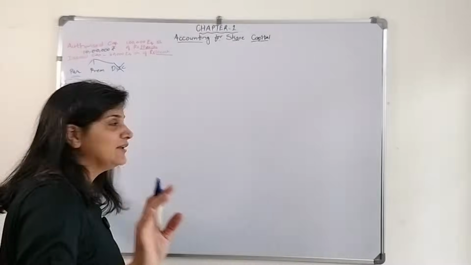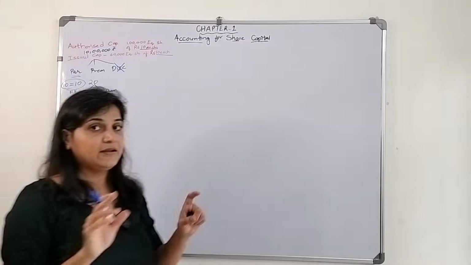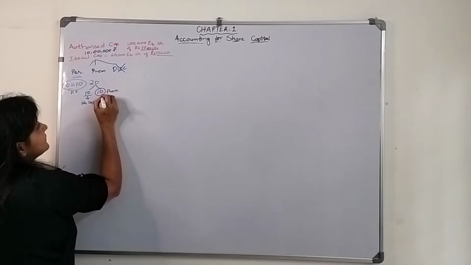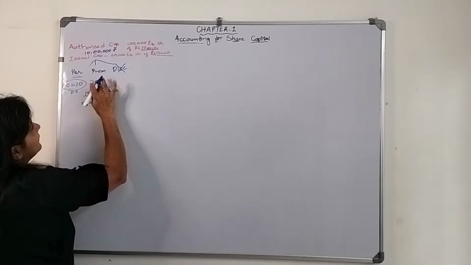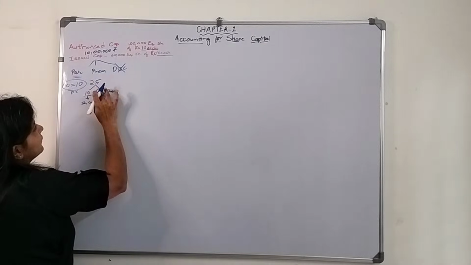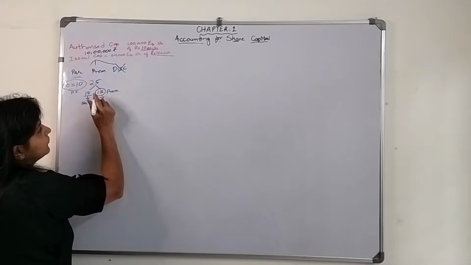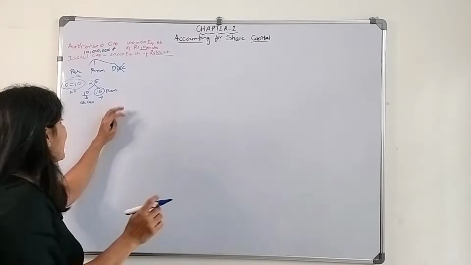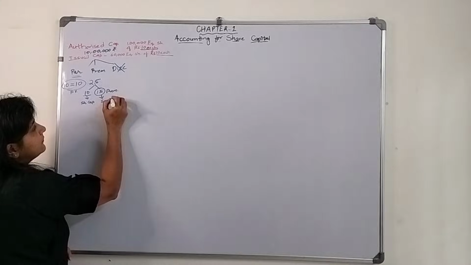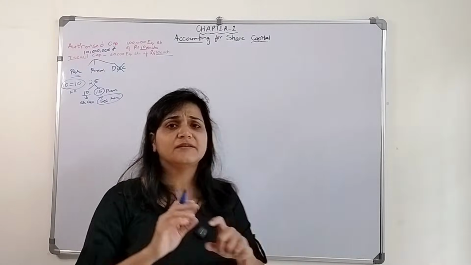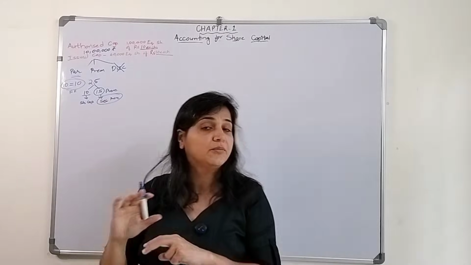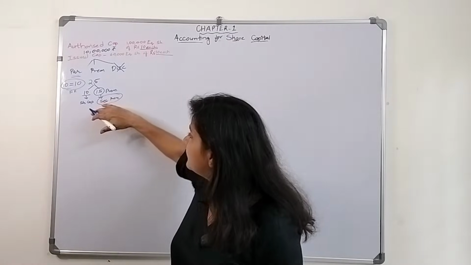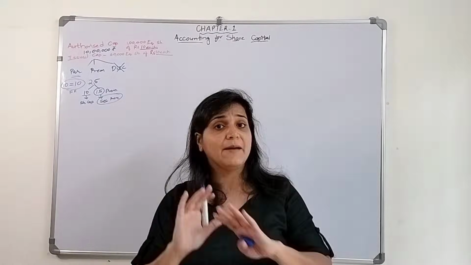Right now I am just telling you that this is the face value. This will be shown as share capital in the books of the company when they are preparing the balance sheet, whereas, let's take 25 as the issue price, this 15 rupees they will show as securities premium in reserves and surplus, and for certain purposes this premium amount will be used. We can't merge this premium amount with the capital amount.